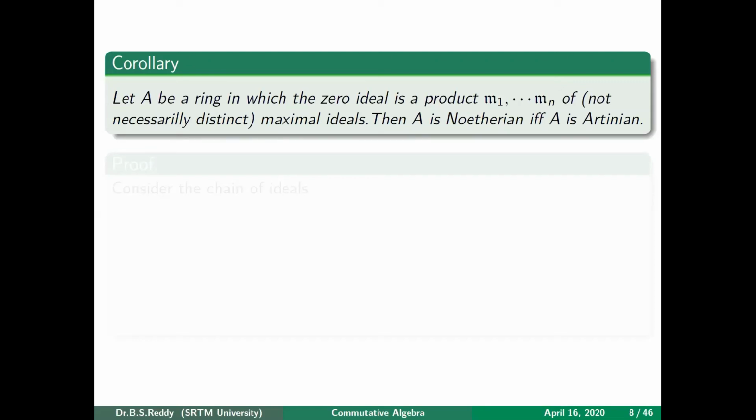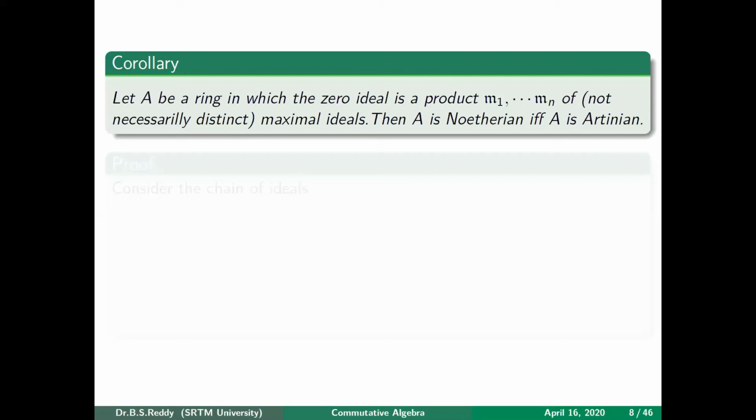So under some conditions, Noetherian and Artinian are the same. The condition is that you have some maximal ideals, not necessarily all, whose product is 0. For example, take Z6. In Z6, 2 is a maximal ideal, 3 is also a maximal ideal, and their product is 0. So Z6 is Noetherian as well as Artinian.